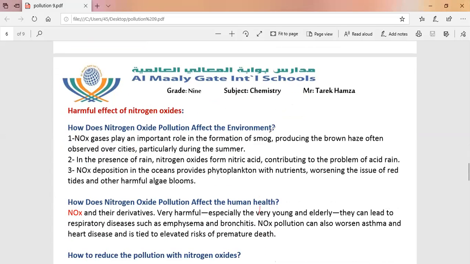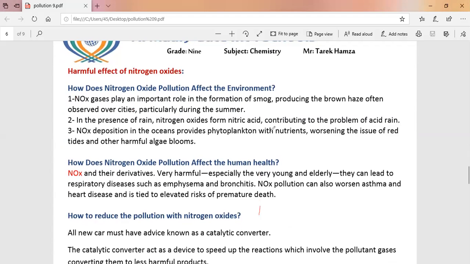Harmful effects of nitrogen oxide. Number one, how does nitrogen oxide pollution affect the environment? There are effects on the environment and effects on human health. The first one, how nitrogen oxides affect the environment. Number one, nitrogen oxide gases play an important role in the formation of smog.